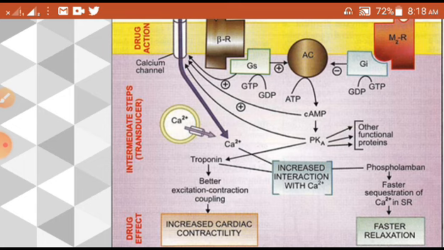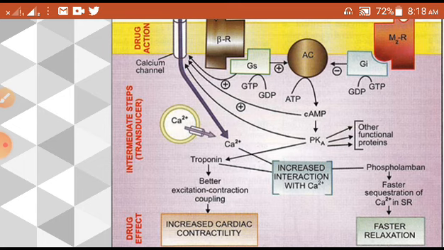Now the cyclic AMP, your second messenger, is going to initiate the cascade of events from here. This cAMP will activate one kinase, a protein kinase enzyme, usually in this case protein kinase A, because there are various types of kinase enzymes.